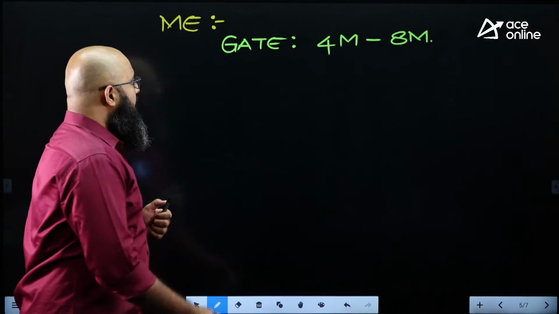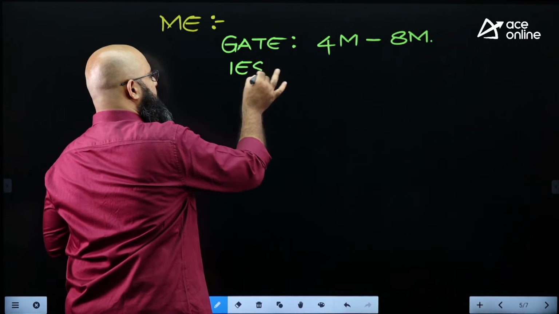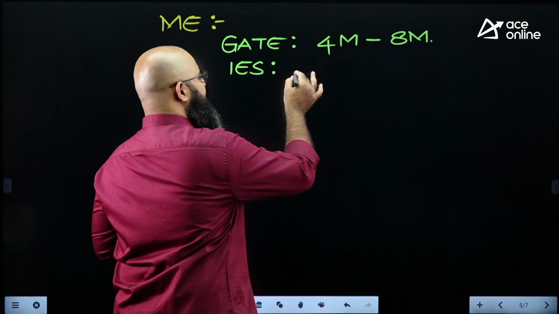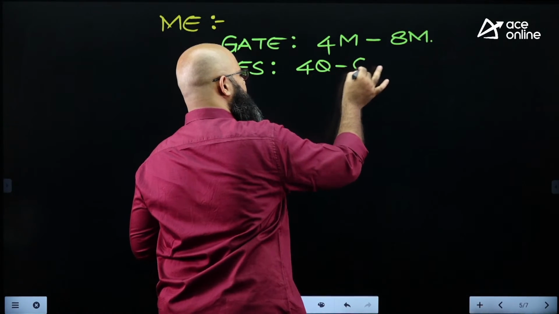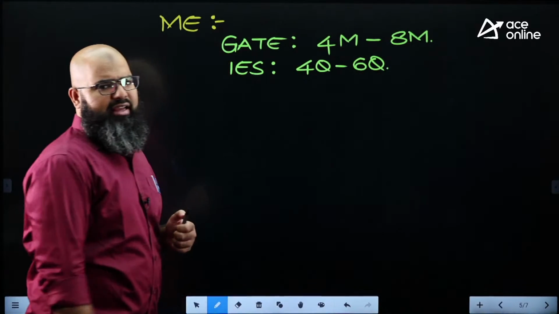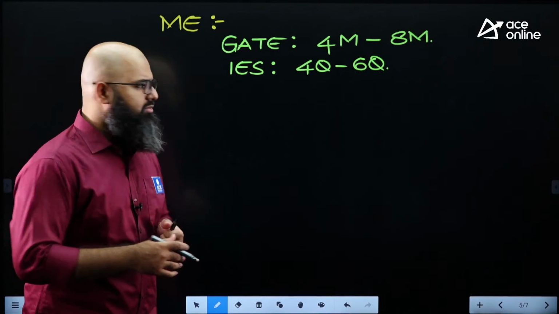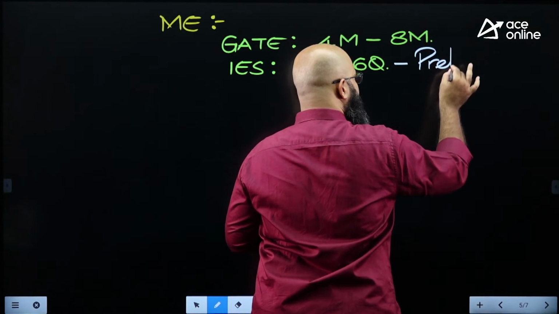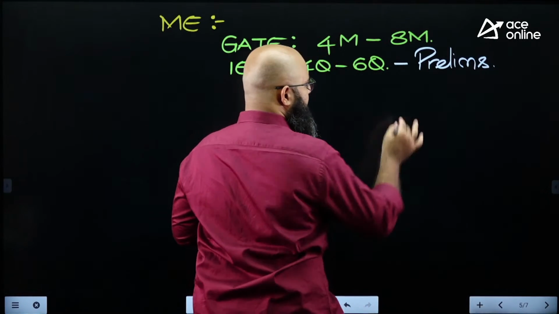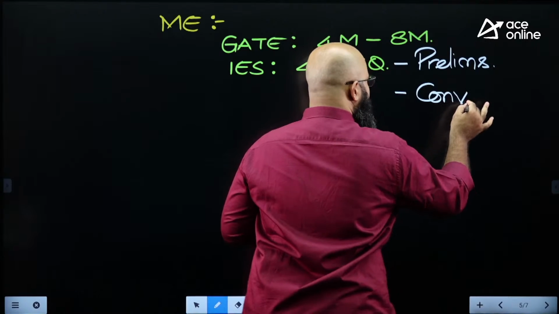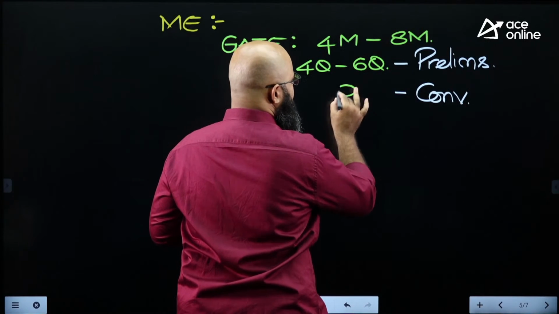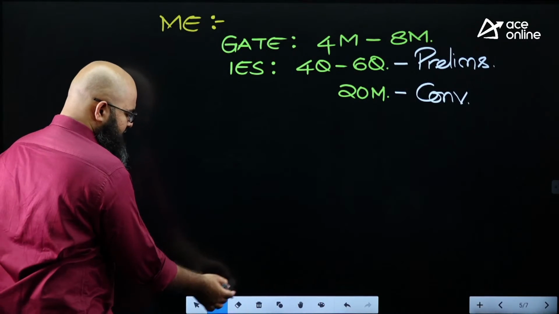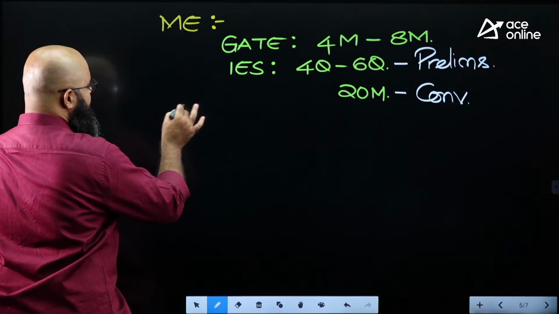In IES examination, you can expect around, in prelim stage, around 4 questions to 6 questions. This is in prelims. In conventionals, you can expect around 20 marks in IES. Now coming to civil engineering.